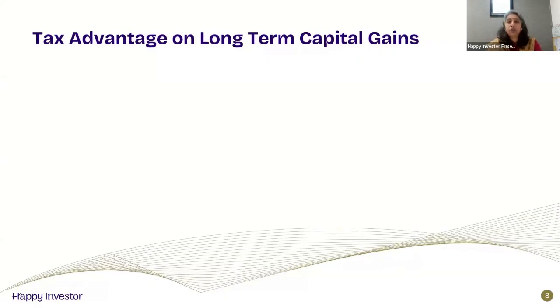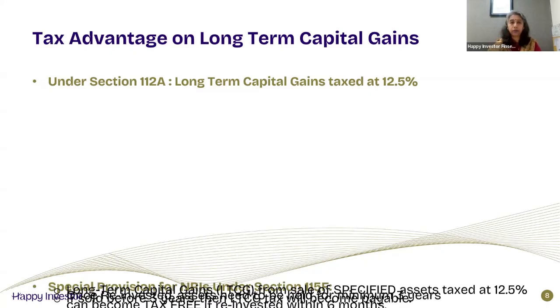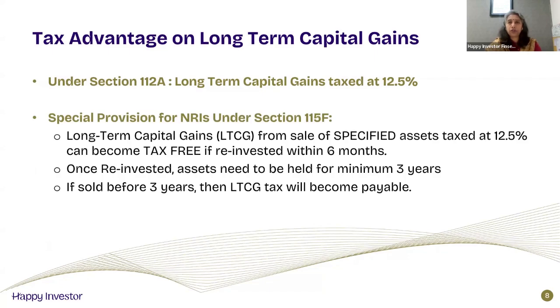So what's the tax advantage on long-term capital gains? Under section 112A, long-term capital gains are taxed at 12.5%. This is valid for a resident Indian as well as a non-resident Indian. But under the special provision of 115F, the long-term capital gains from the sale of some specified assets, which are taxed at 12.5%, can actually become tax-free if reinvested within 6 months.